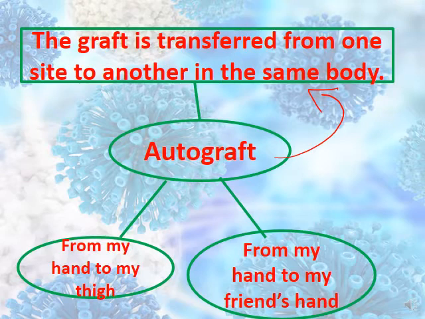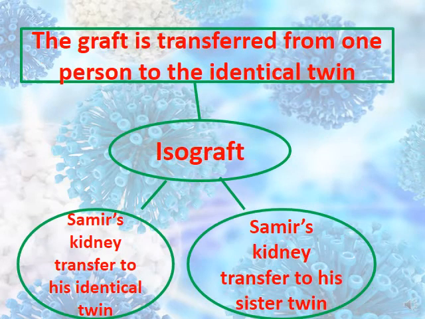So the graft, or the transplant, is transferred from one position to another position in the same body. Example about this: from my hand to my thigh, or from my hand to my leg, or from my thigh to my face, let's say. This is an example. Non-example: from my hand to my friend's hand. This is a non-example. Okay?